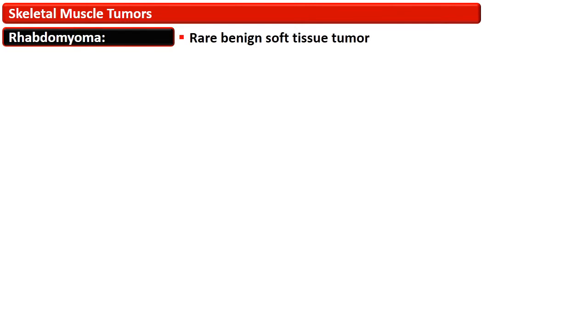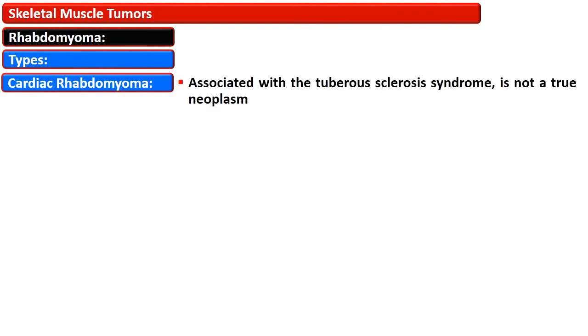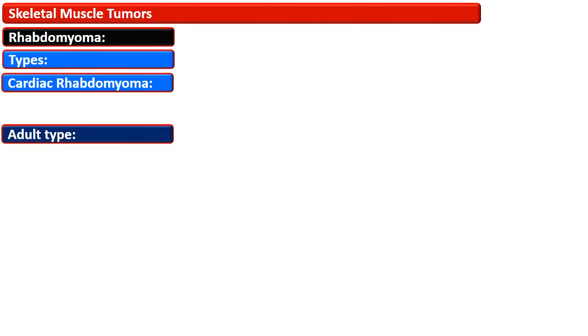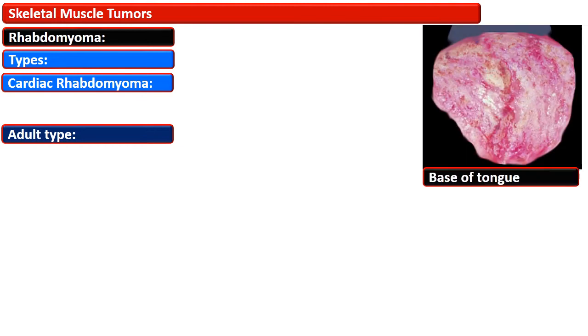Rhabdomyomas are rare benign soft tissue tumors, and there are two types, the adult and fetal type. Cardiac rhabdomyomas are associated with tuberous sclerosis syndrome, and these are not true neoplasms. The adult type of rhabdomyoma almost exclusively occurs in the oral cavity and its vicinity in adult patients.